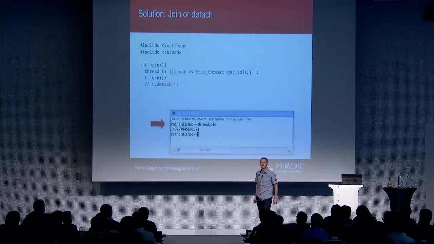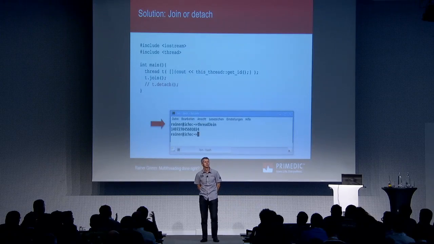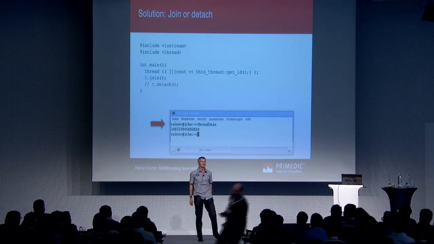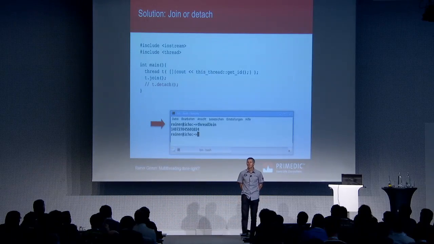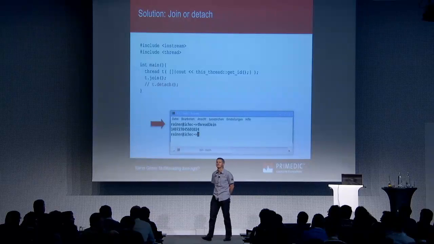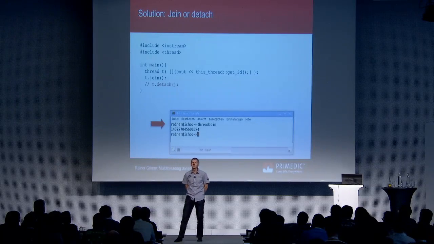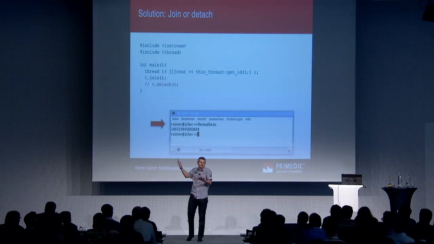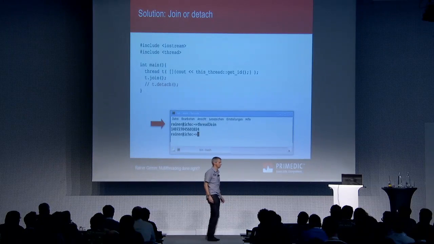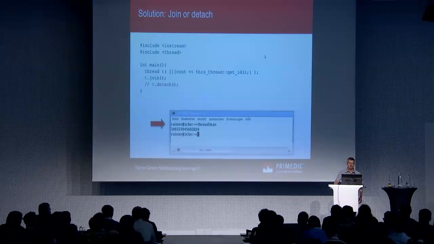Why is detach a bad idea in this case? Because it's a thread, it must have a reason. I use the thread for a reason, you know? Why is detach a bad idea? There's a data race between the output operation and the destruction of the cout object in the main thread. You have no guarantee that the child thread will live long enough. So it's undefined behavior. So don't use detach in such a case.